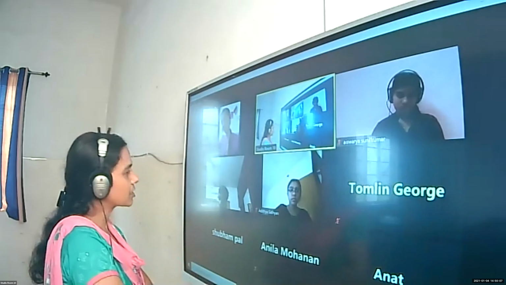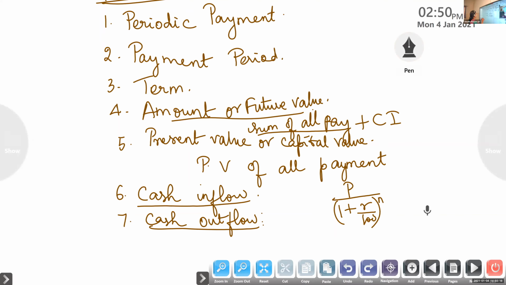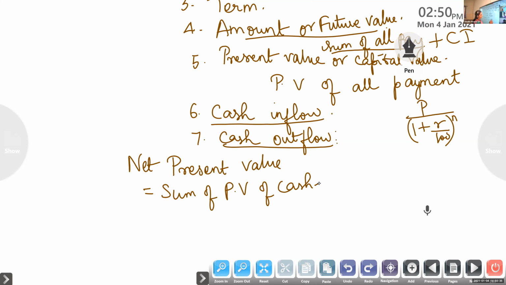Next term we are going to learn is net present value. Present value we already learned, isn't it? So net present value is the sum of present values of cash inflow minus the sum of present values of cash outflow.